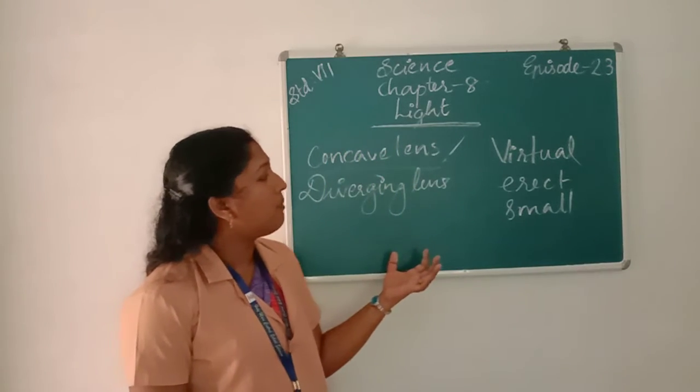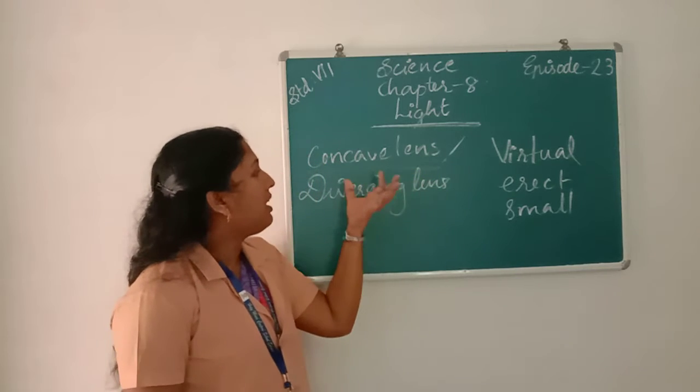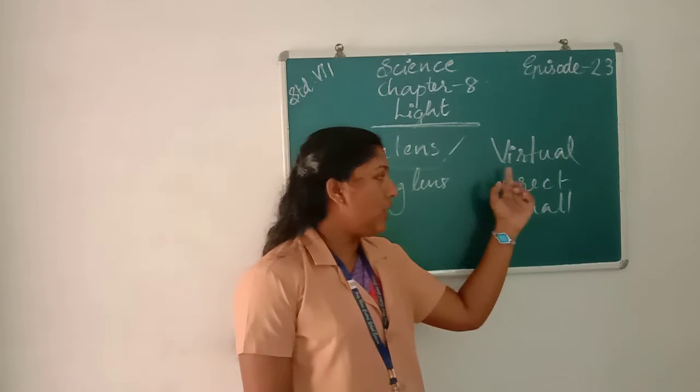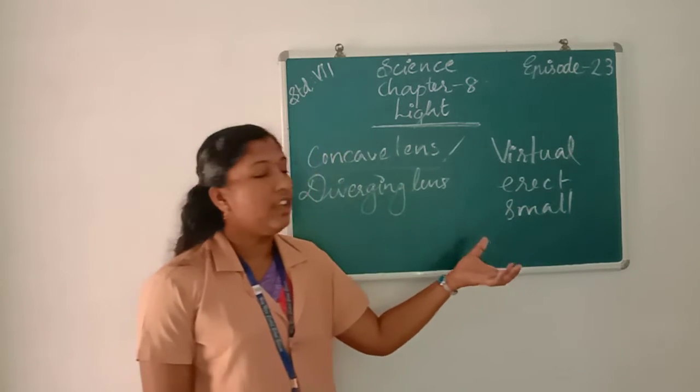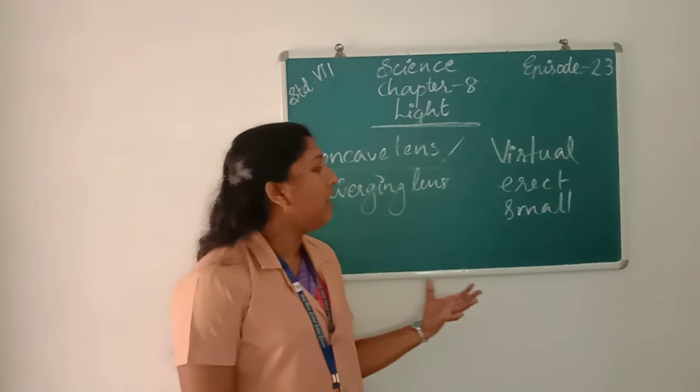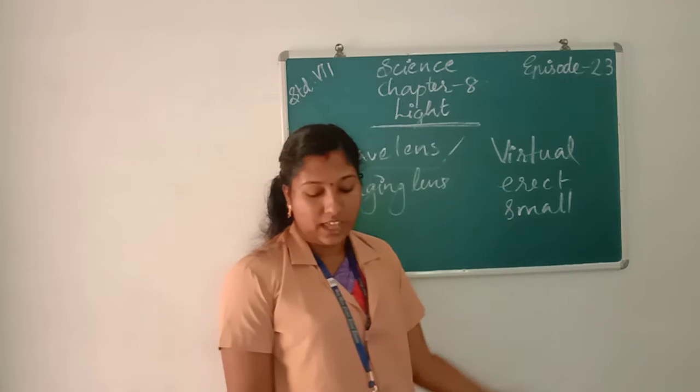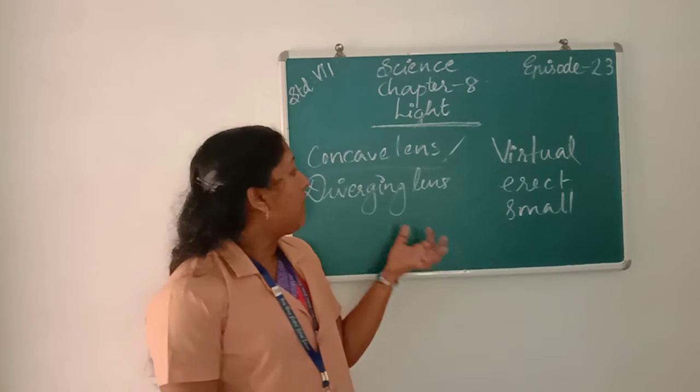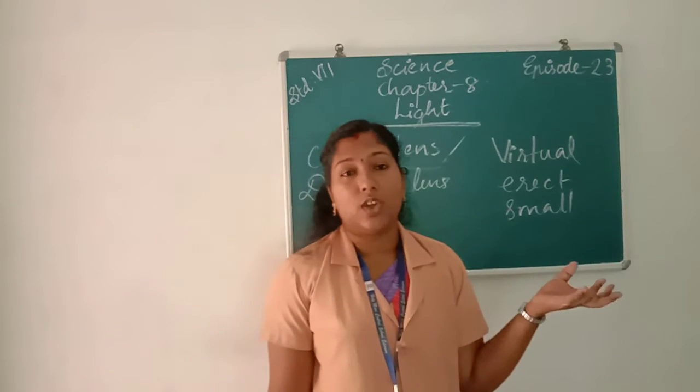Once again, the images formed by a concave lens are virtual, erect, small, and appear far away from the lens.